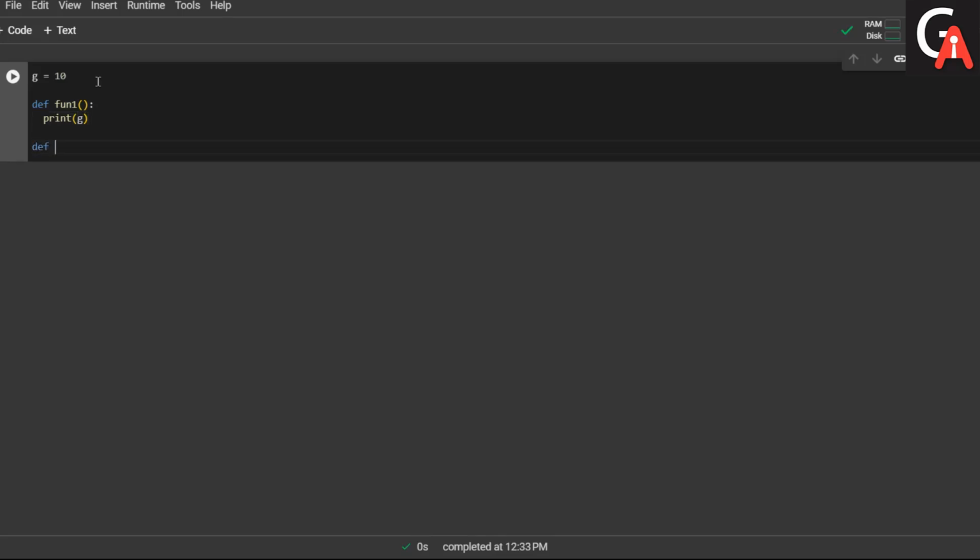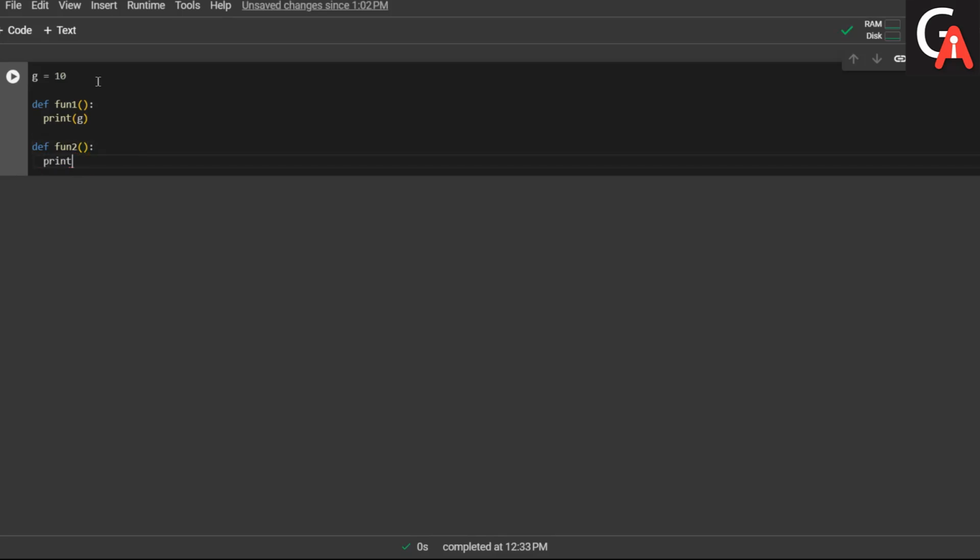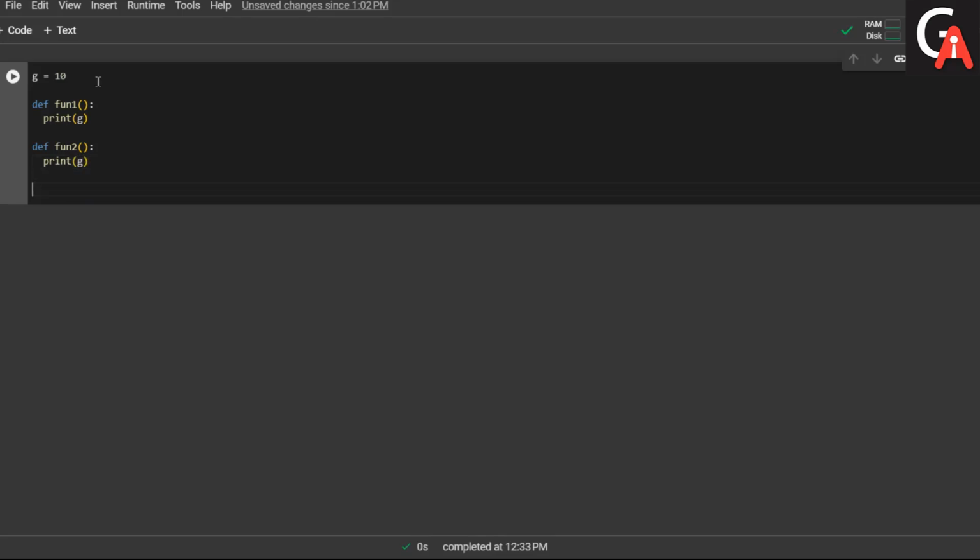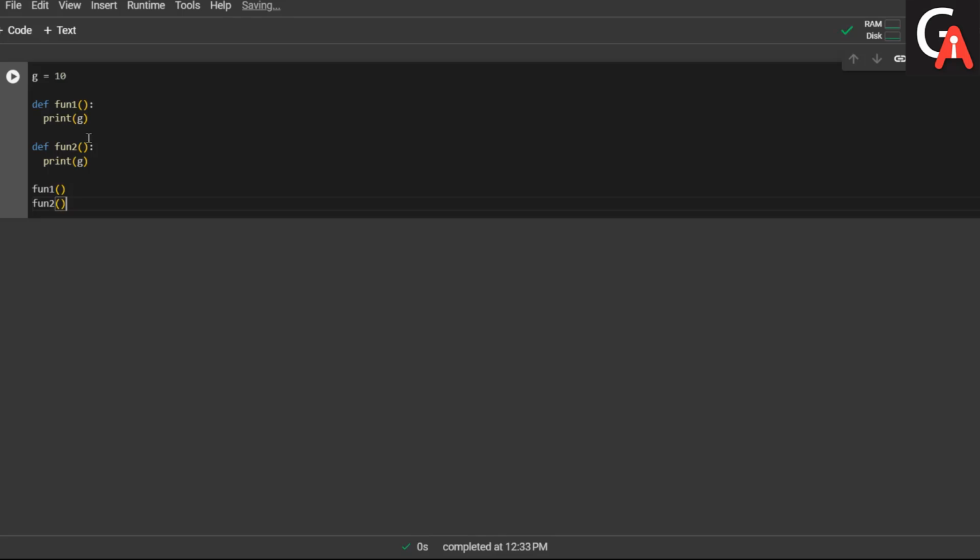Next I'm adding function 2. It won't take any parameters or any user argument, and it also prints g. So these are the two functions we have, fun1 and fun2. Let me execute this. If I execute this, I am getting 10 10 as the output.